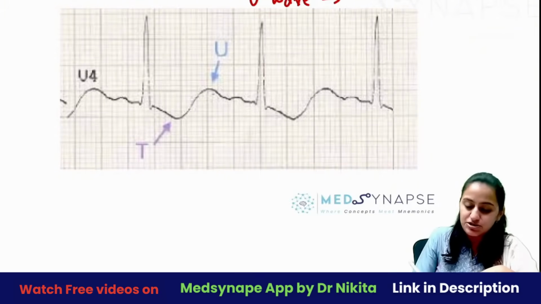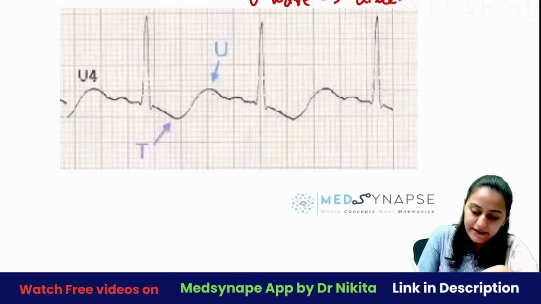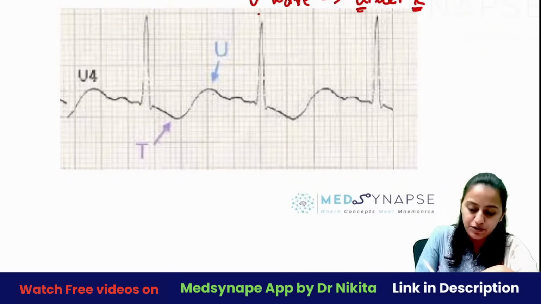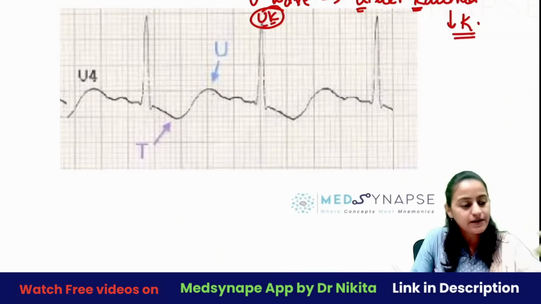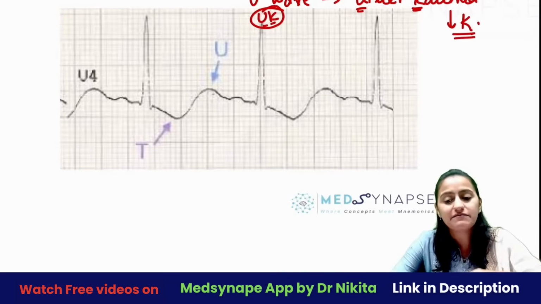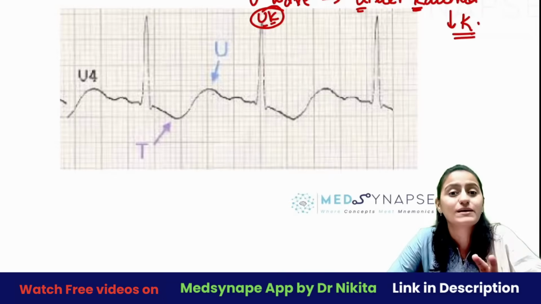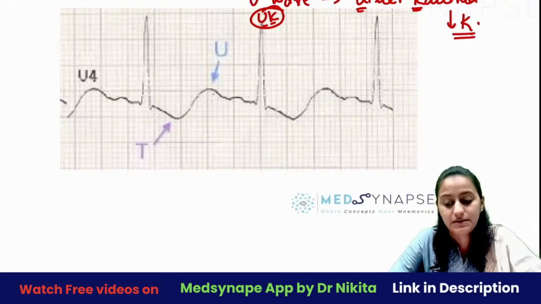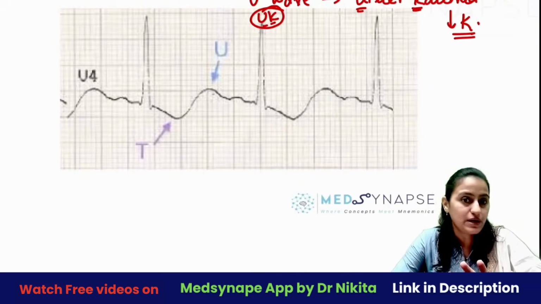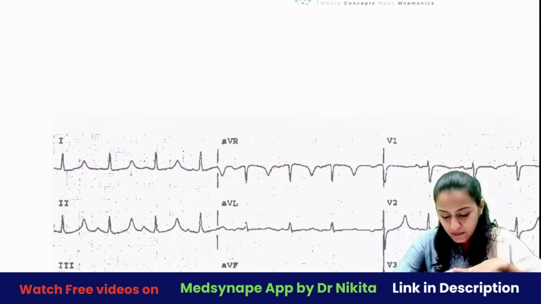So, an easy trick to remember is U for under. Remember U for UK, that is under kalemia, that is hypokalemia. So, what causes a U wave is hypokalemia. Always remember that UK, under kalemia, is U wave. Okay, U wave.